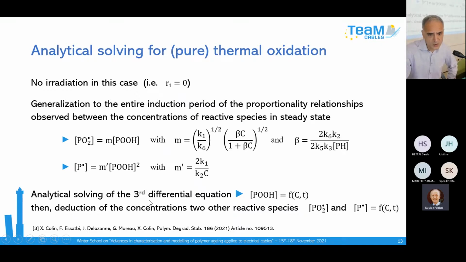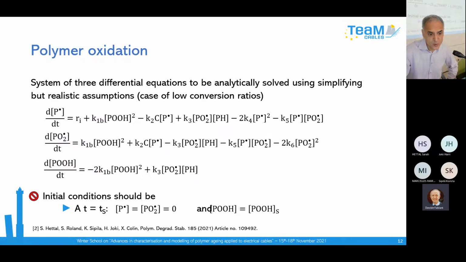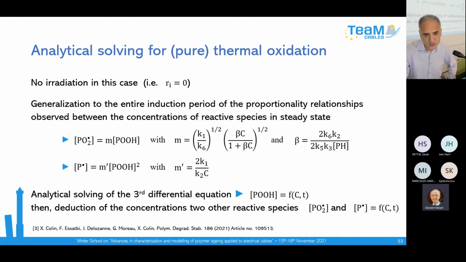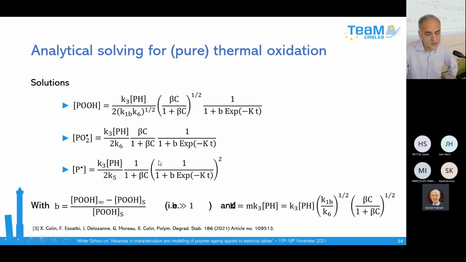When you introduce this proportionality, you have to solve only this equation. This equation can be integrated very easily because you replace PO2• by POH, and you have one differential equation with only one variable. So it is possible to integrate it, and then to deduce the other chemical species with the proportionality. Very simple. I show you here the expression of this solution.